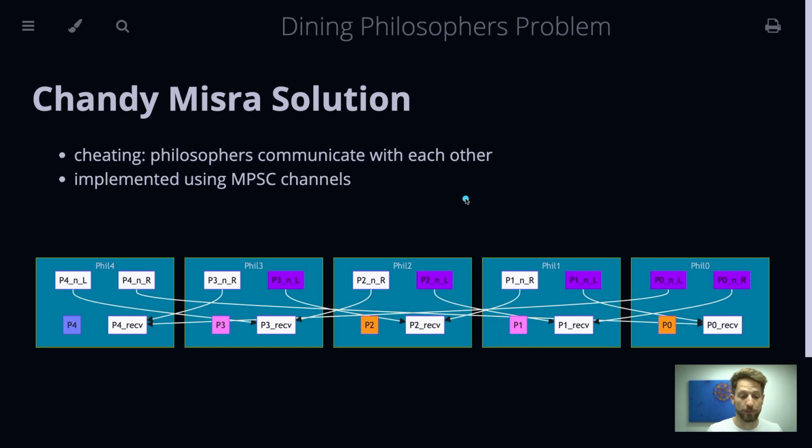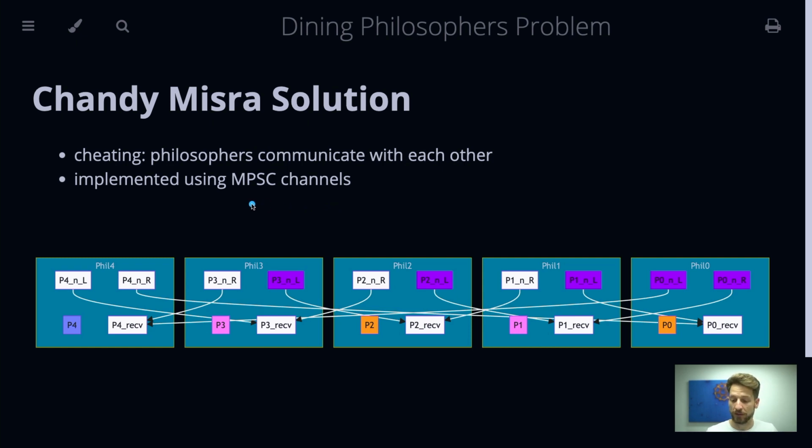Let's look at how we can implement that in Rust using the communication channels. Now you note that there's no more mutexes and no more semaphores in use. This is all now synchronization using the MPSC channels. And why does this work? Those channels are implemented as FIFO queues, so first in, first out.